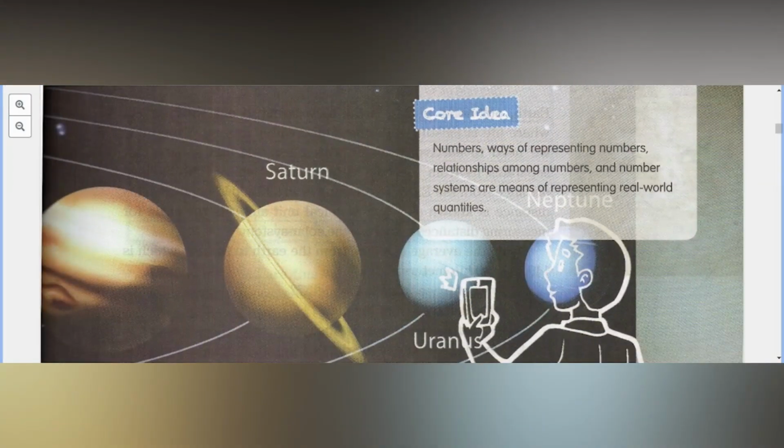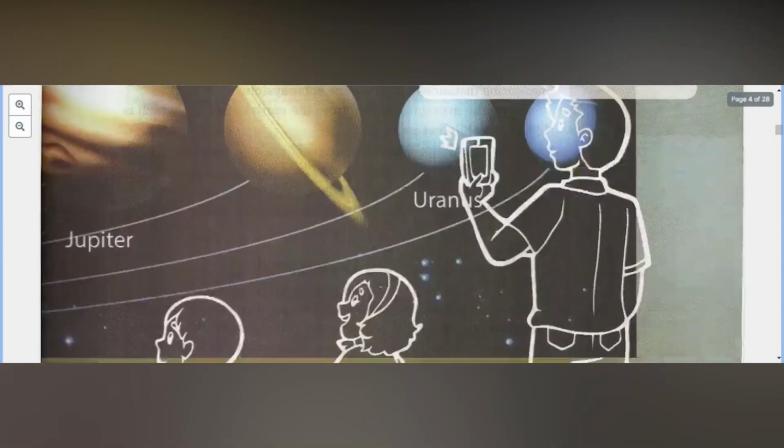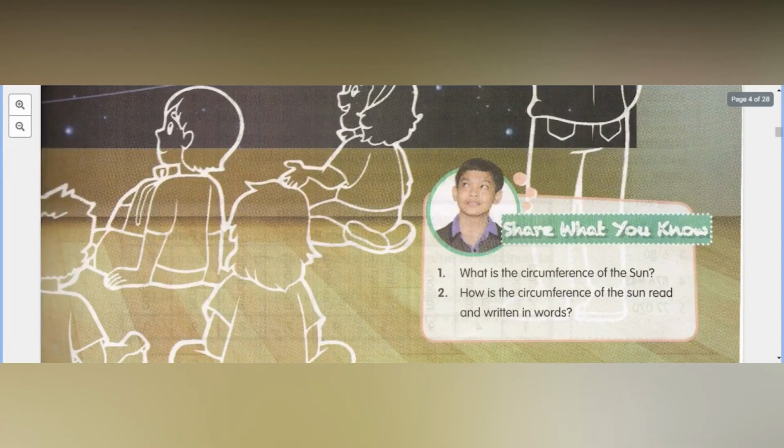So our lesson 1 and 2, visualizing, reading, writing whole numbers up to 100,000 and rounding them off to the nearest thousands and millions. Core ideas: number ways of representing numbers, relationship among numbers and number systems are means of representing real world quantities. Okay. So if you want to see this, I've already uploaded it on your Google Classroom. So share what we know. What is the circumference of the sun?